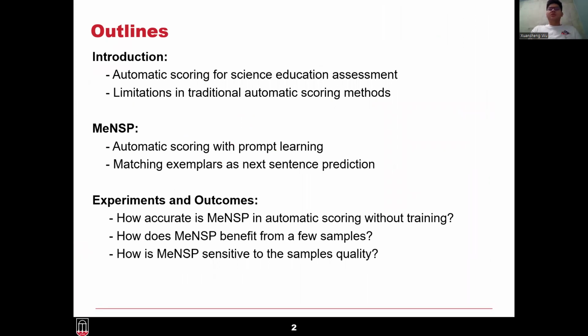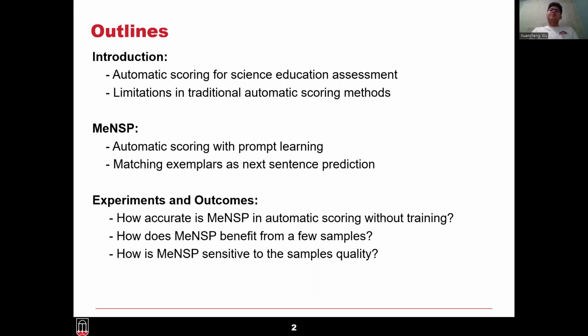First, we will introduce some background about automated scoring for science education assessment, and we will discuss some limitations of the existing methods. Then we will introduce our proposed framework, MeNSP, which is based on prompt learning techniques. We will show how to use prompt learning to overcome the limitations of traditional machine learning models.